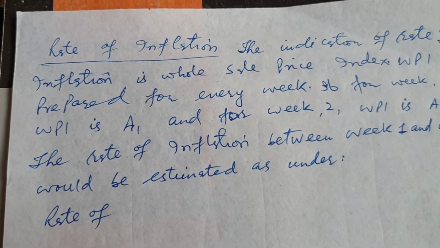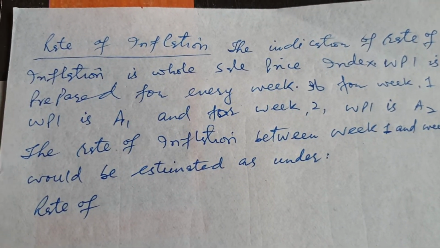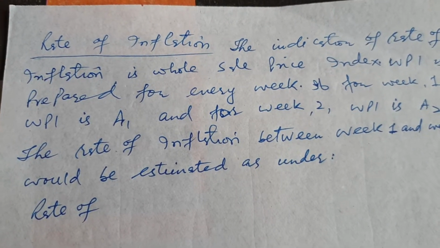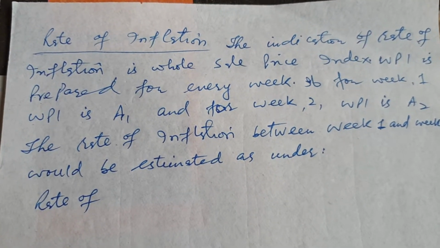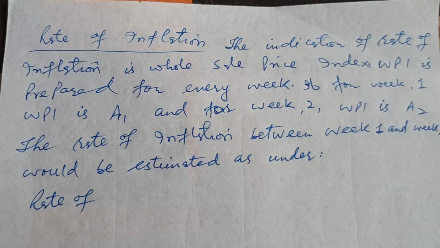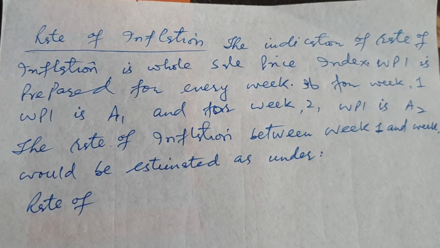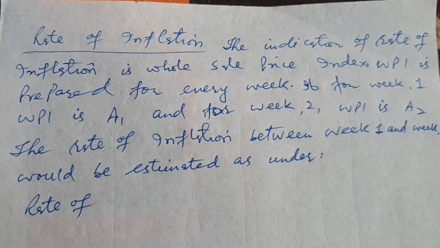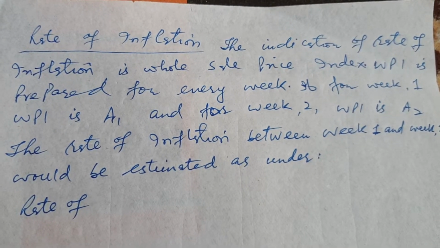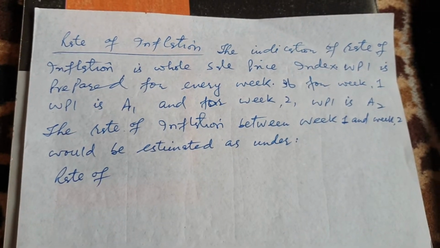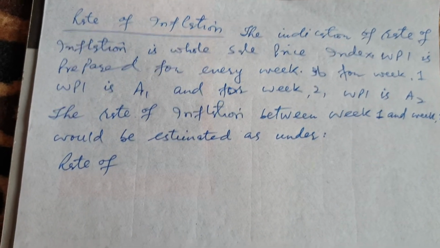Dear students, now we will discuss rate of inflation. The indicator of rate of inflation is wholesale price index, as we have already discussed in earlier class. Now this wholesale price index is prepared for every week. If for week 1 wholesale price index is A1 and for week 2 wholesale price index is A2, then rate of inflation between week 1 and week 2 would be estimated as under.